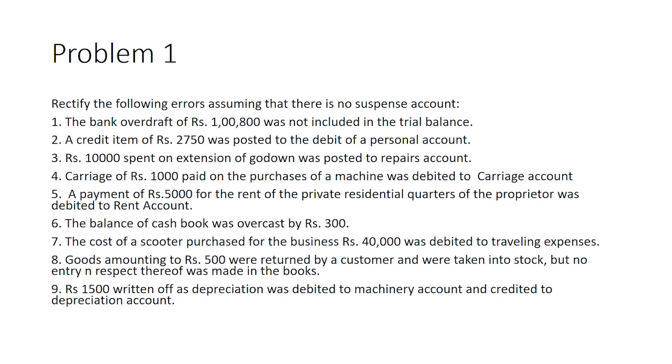The balance of the cash book was overcast by 300. So while balancing the cash book, the total has been overcast by rupees 300, because of which the cash figure is showing excess cash of 300. The cost of scooter purchased for the business of rupees 40,000 was debited to traveling expenses. Again, it's a question where capital expenditure has been charged to revenue expenses account.